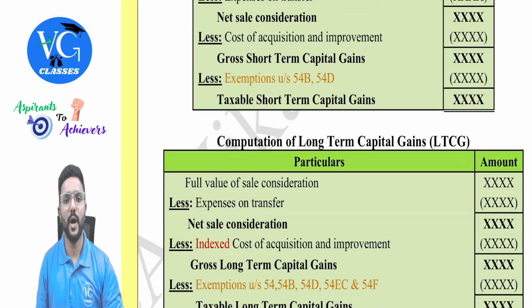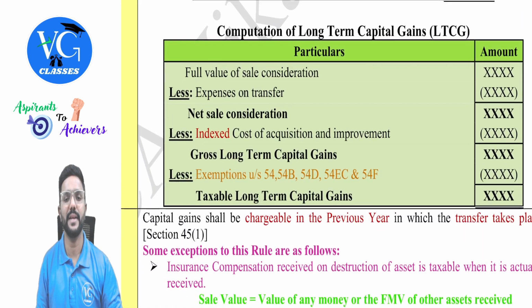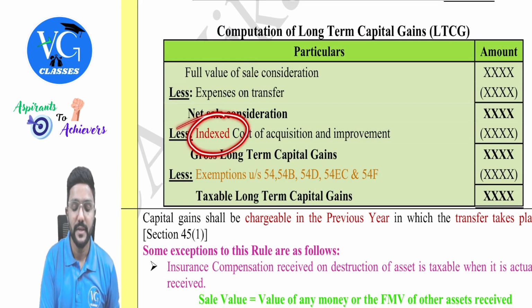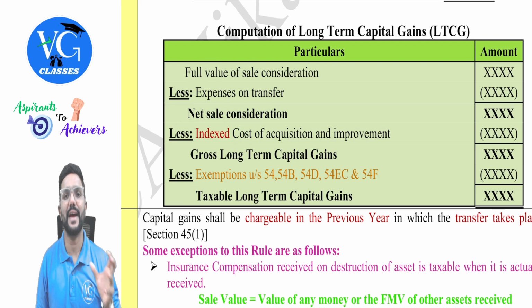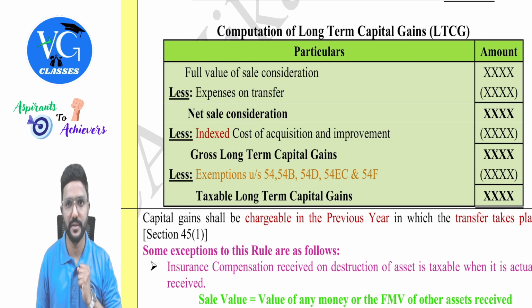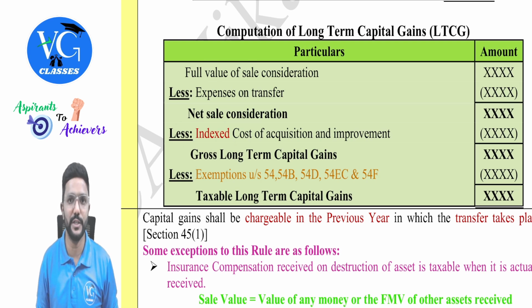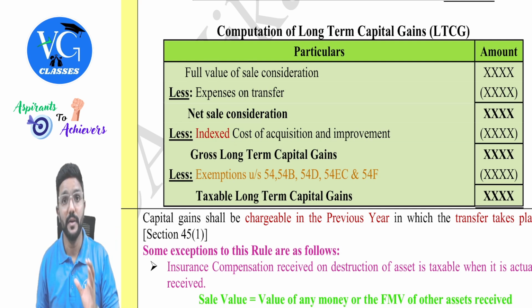Okay, sir. Then how do I calculate the long-term capital gain? Same format, but for a long-term capital asset, we can claim indexation for cost of acquisition and cost of improvement. But now Madam has made a change. On or after 23rd July 2024, the indexation is available only for land and building, which is sold by a resident individual and HUF. But anyway, indexation is a part of your syllabus. You should know it. When it is applicable, you need to calculate.